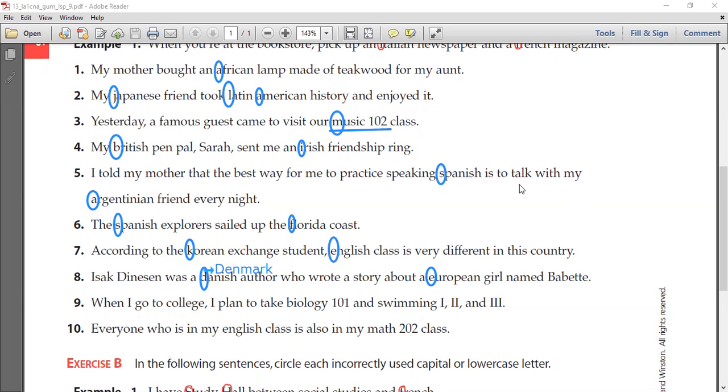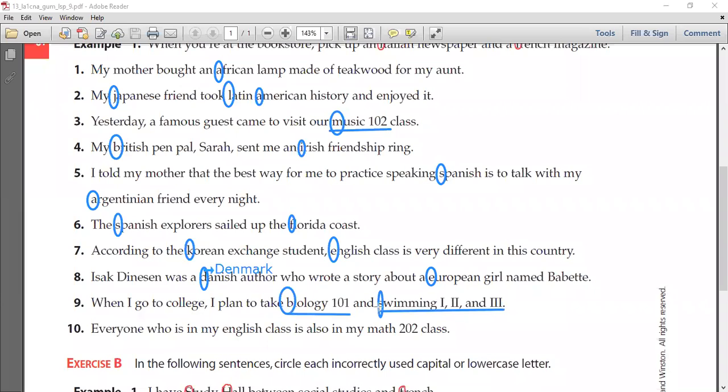All right. Number nine. Any volunteers for number nine? Okay. Tala, please. Page 208 in the workbook, number nine. When I go to college, I plan to take biology 101 and swimming 1, 2, and 3. Okay. So what are the core subjects that you have here? We have biology 101, and we also have swimming 1, 2, and 3. Okay. So do we need to capitalize them? Yes. So what do we capitalize? The B in biology and the S in swimming.